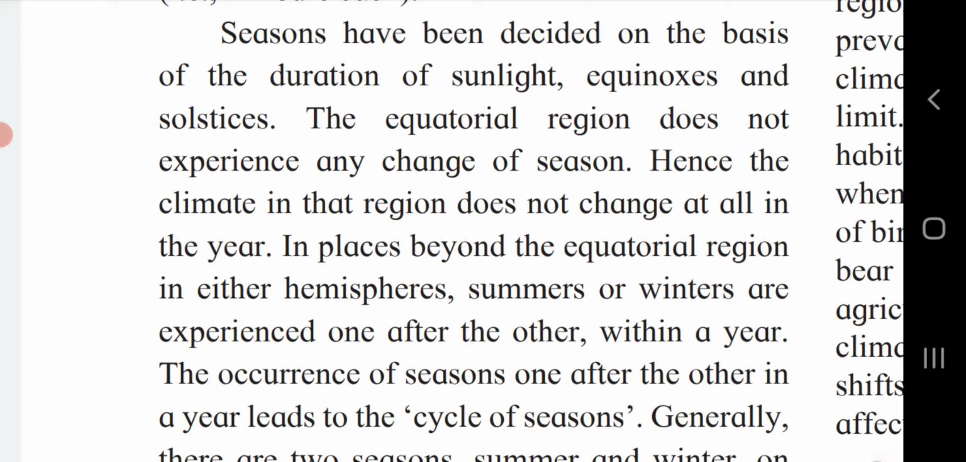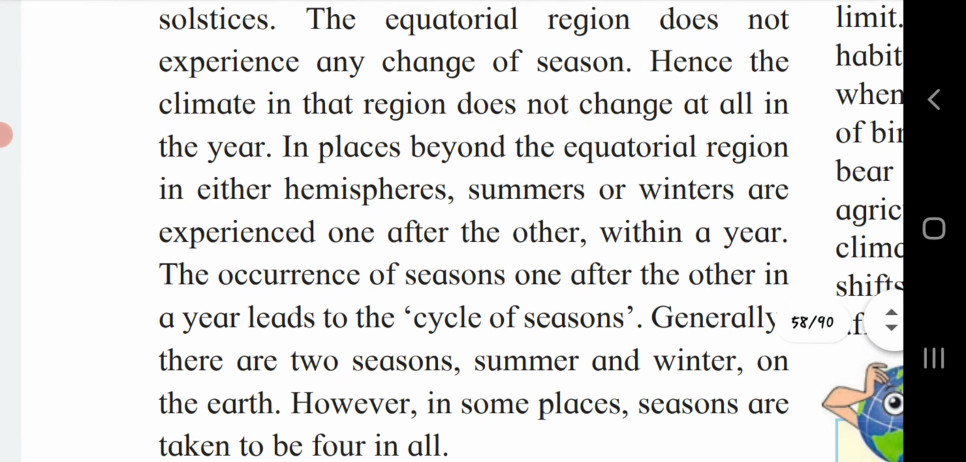In places beyond the equatorial region in either hemisphere, summer or winter are experienced one after the other. Within a year, the occurrence of seasons one after the other leads to the cycle of seasons. As we know, as the summer season goes, the rainy season comes, and after the rainy season, the winter season is seen. These are the three major seasons which are seen in our country.